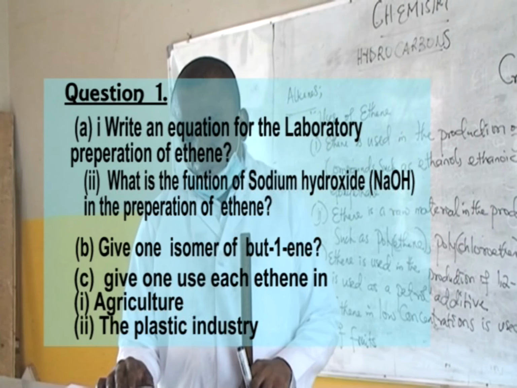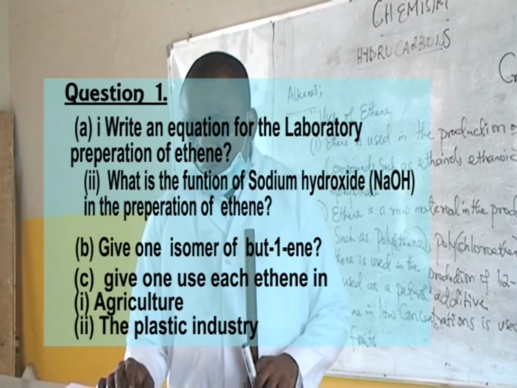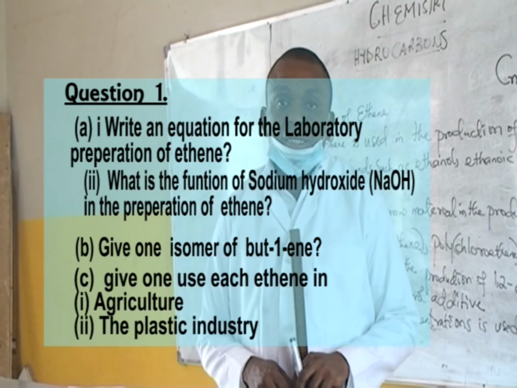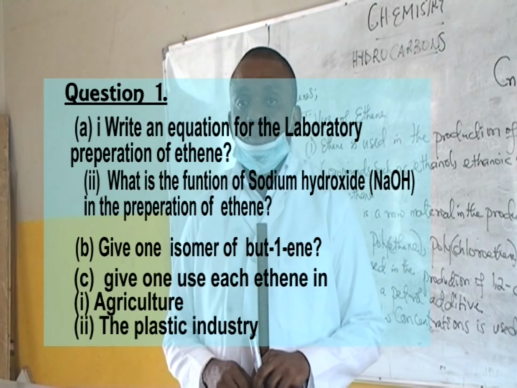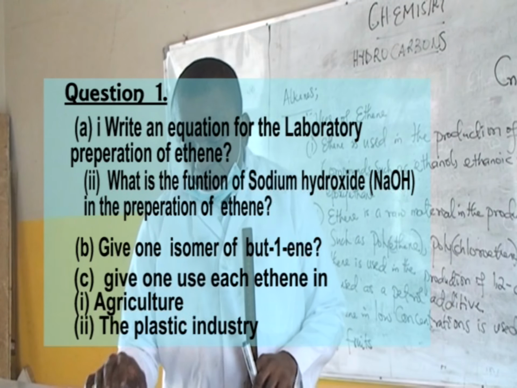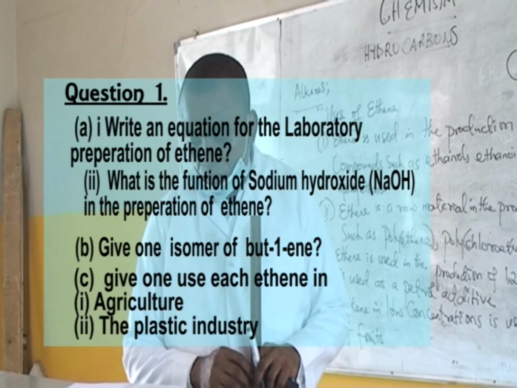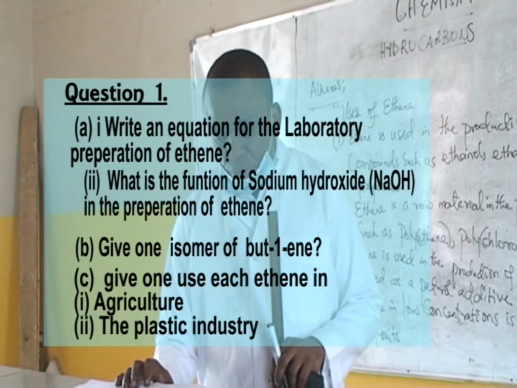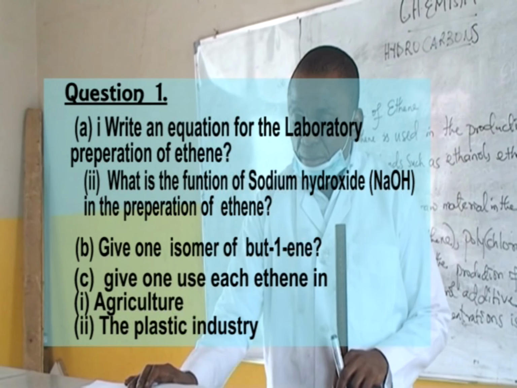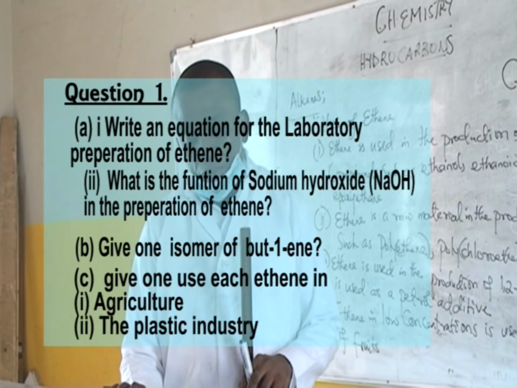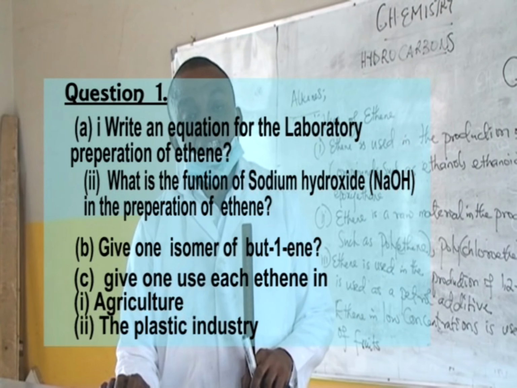Question B, Roman figure 1. Give one isomer of but-1-ene. Question C. Give one use of ethene in 1. Agriculture, 2. The plastic industry.